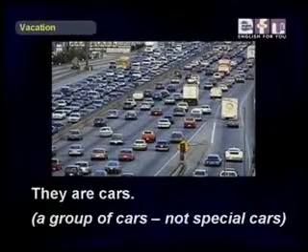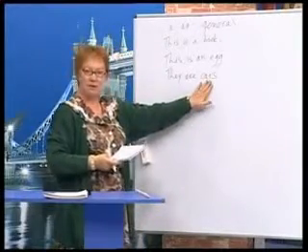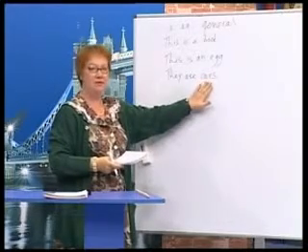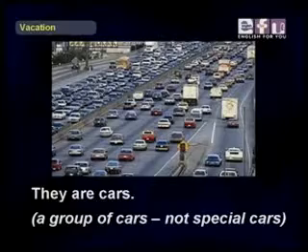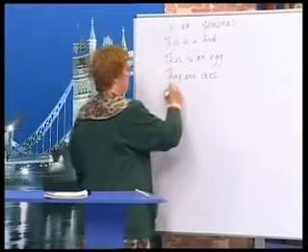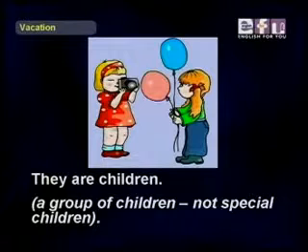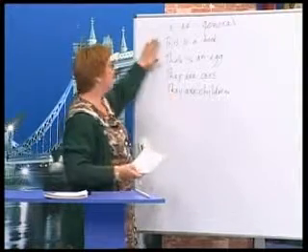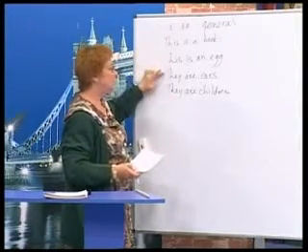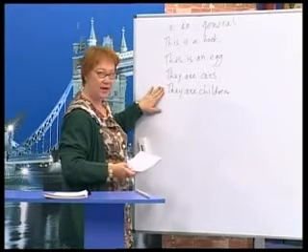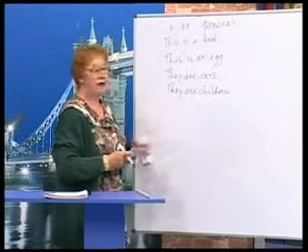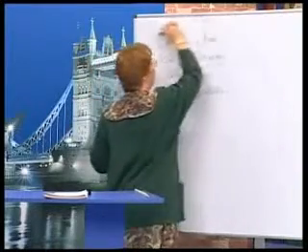They are cars. They are cars. Plural, general. No article. A group of cars and they're not special. And another example, they are children. They are children. It's a group of children. They're not special. Okay, this is just general. So all of these are general. Singular, plural, plural.